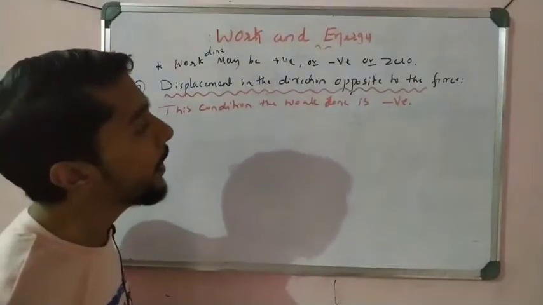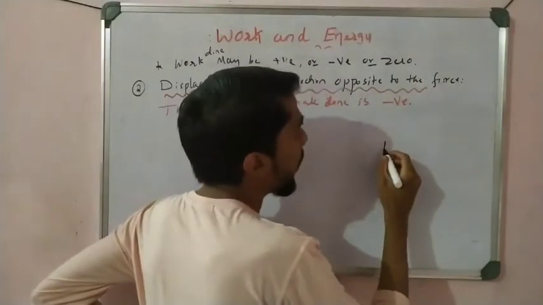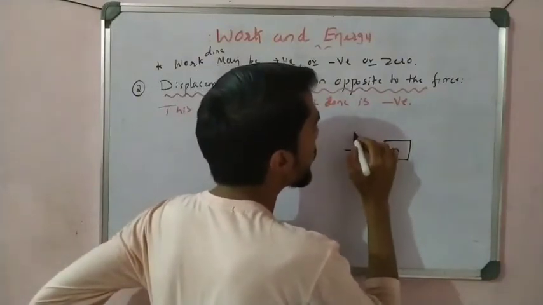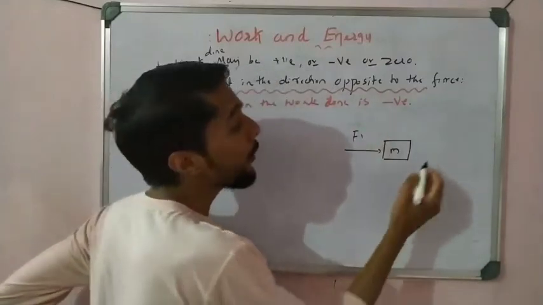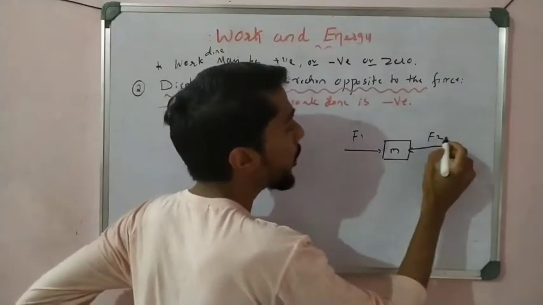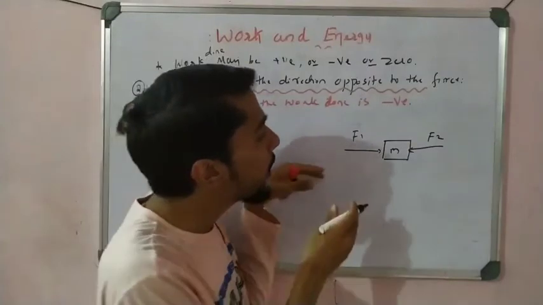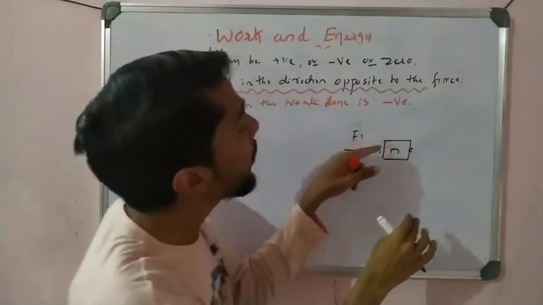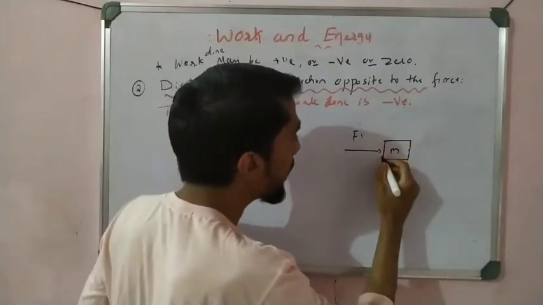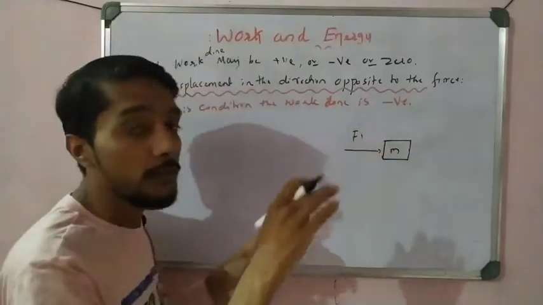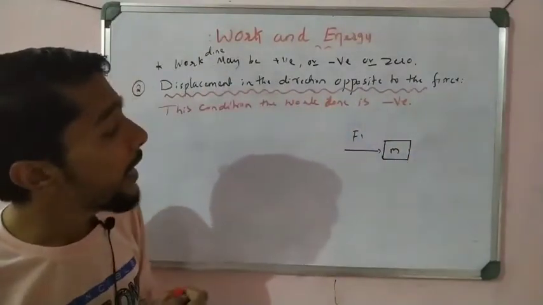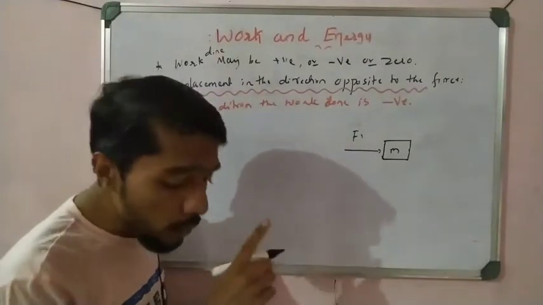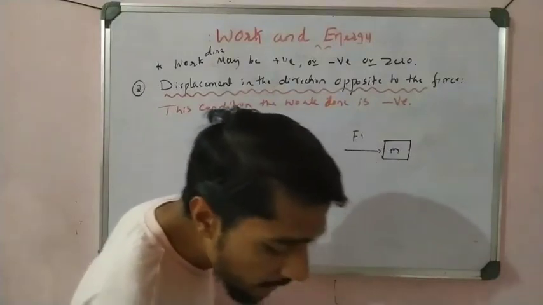For example, a block is there, again a block of mass m. I apply a force F1 in this direction. Now another force that is just opposite, for example F2 force. You see that the F1 force starts to displace the object, but at the same time another force acts. Sorry, here I am speaking about displacement, not Newton's third law. So now let us see, if I apply a force F1, the displacement is taken as negative here.